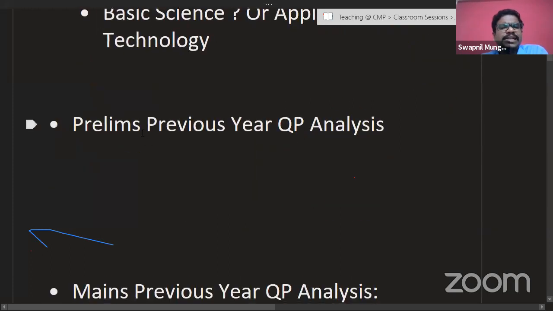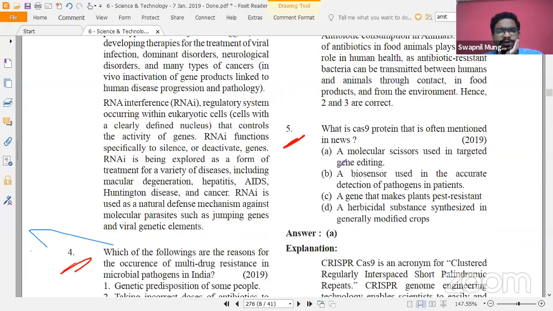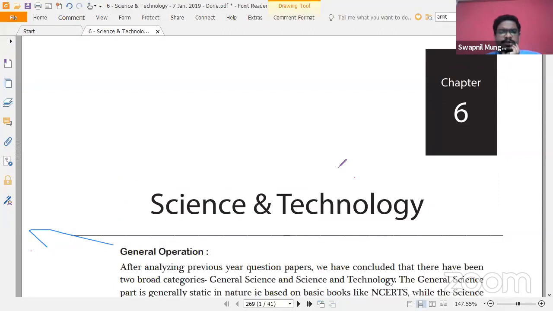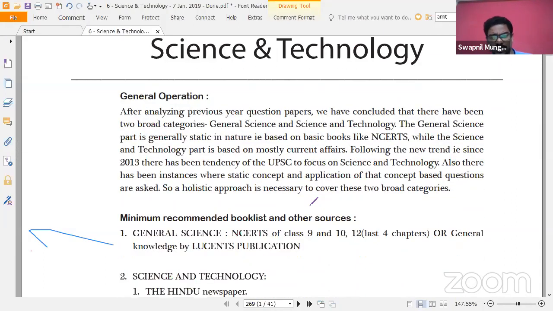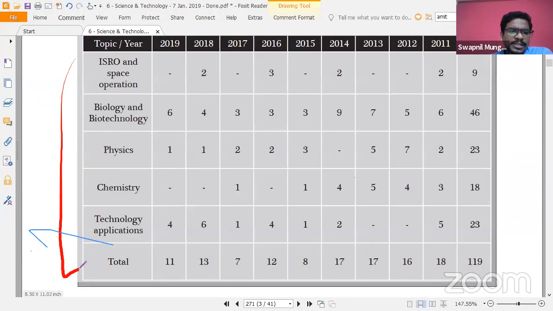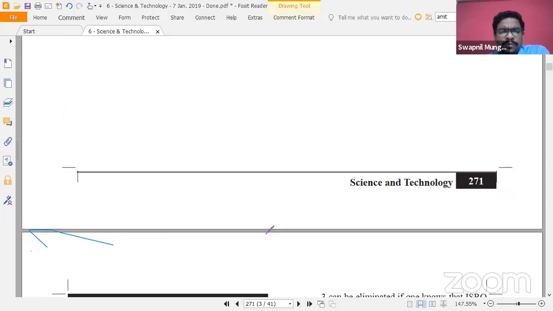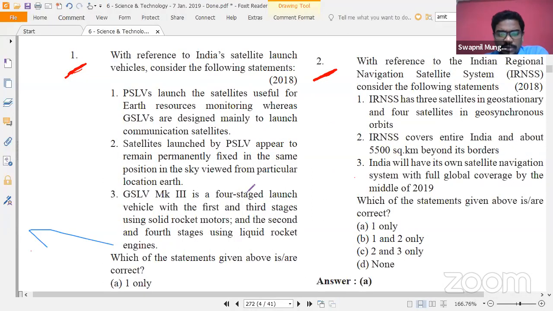Let's look at a few of the prelims previous year question papers and their analysis over the period. This is the highlighted section of chapter 6 of the UPSC Vijaypad book that I talked about. This book contains various topics of science and technology and previous year question papers. You will get this kind of chart wherein you will analyze what kinds of questions have been asked. We will have a look at a few interesting questions you would be able to relate to very easily, even without any studies at the moment.